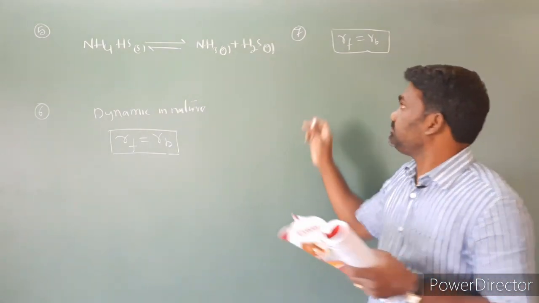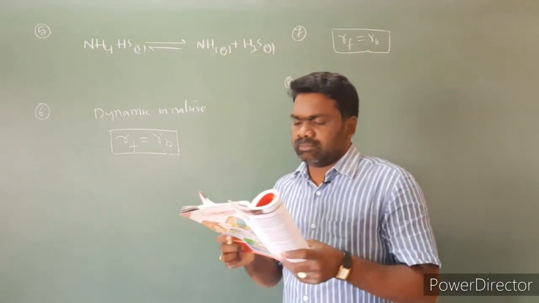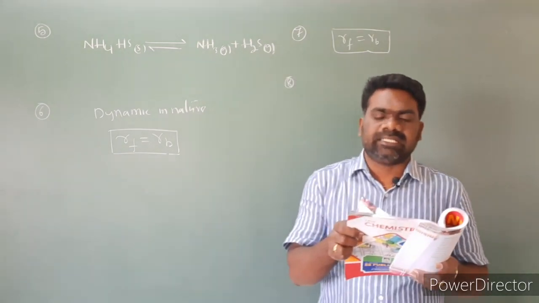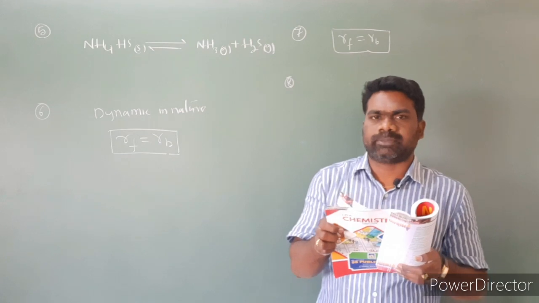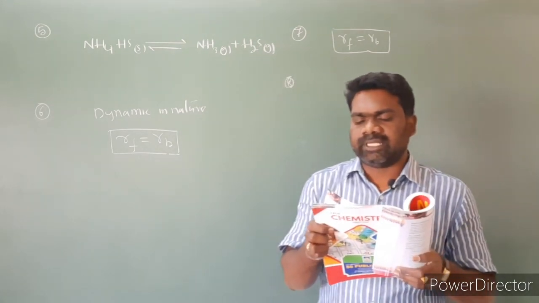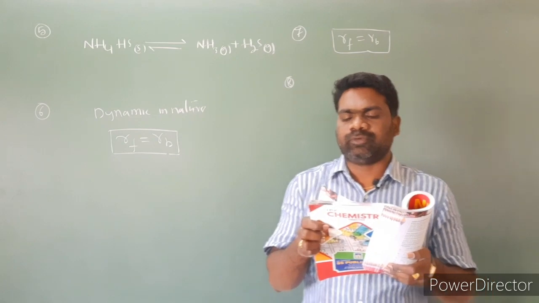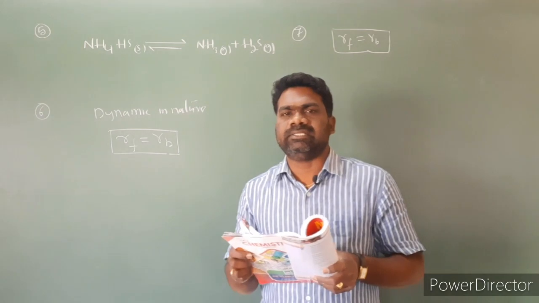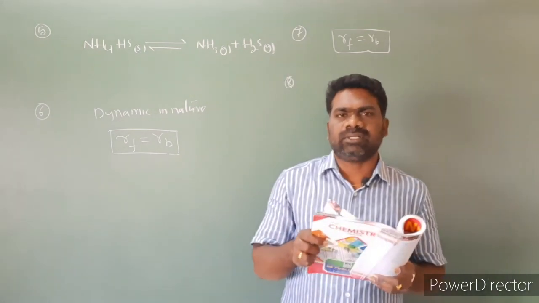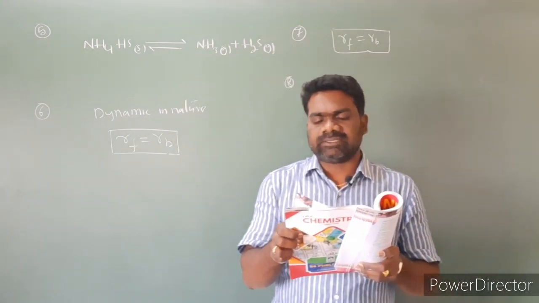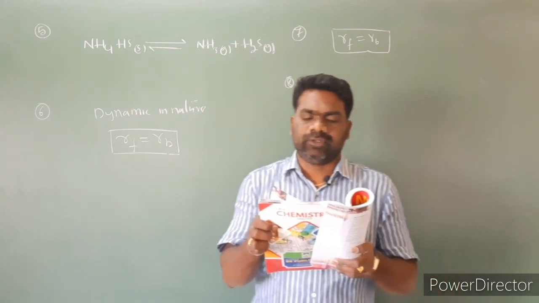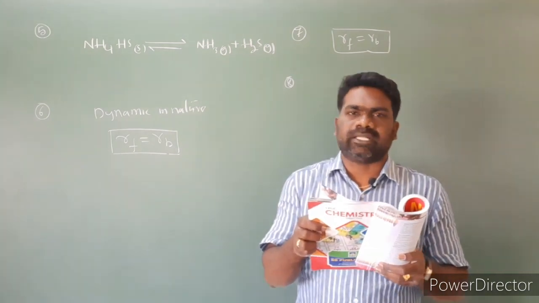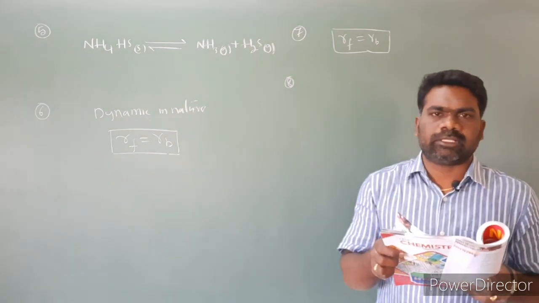Question number 8. The attainment of equilibrium in a gaseous reversible reaction is detected by the constancy of option 1, color, option 2, density, option 3, pressure, option 4, all the above. Properties such as concentration, pressure, density and color remain unchanged with time. So the attainment of equilibrium in a gaseous reversible reaction is detected by the constancy of color, density and pressure. So for question number 8, all the above is correct. Fourth option is correct.